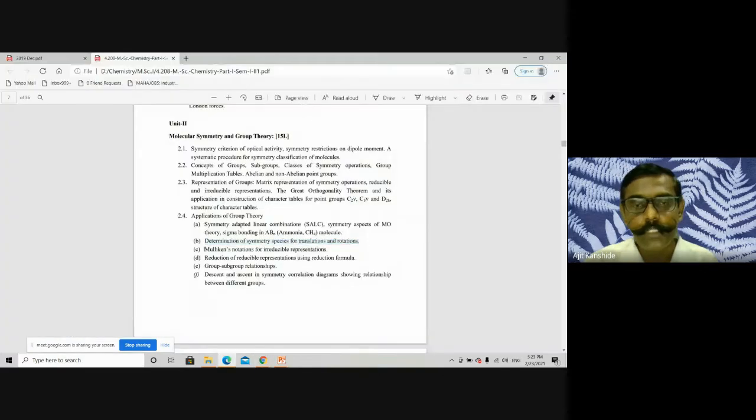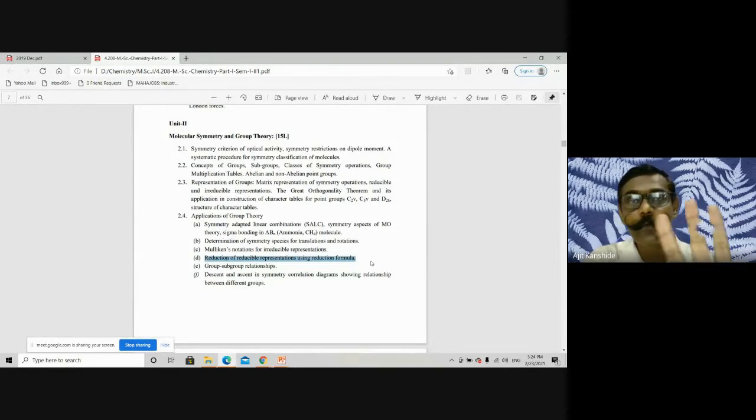Okay, go on answering. Mulliken's notations for irreducible representations: that point I had covered already in 2.3. Means A1, A2, the prime symbol we use, G or U, those terms we use. These are the Mulliken's notations. Then reduction of reducible representation using the reduction formula. For that, I consider reducible representations which are obtained by radial vector or bond vector. If you have to obtain various modes, then you have to consider 3n in total.